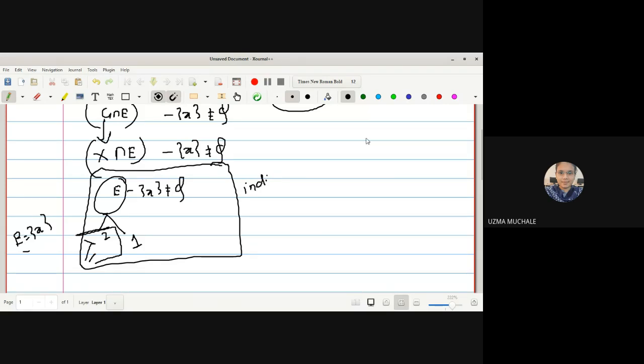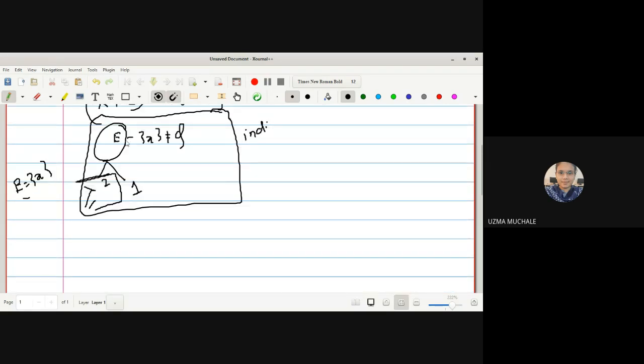So in this case, I can say that if cardinality of E is greater than or equal to 2, then we can say that x belongs to capital X, then every point of x is a limit point, and hence we can say derived set of E is equal to capital X.